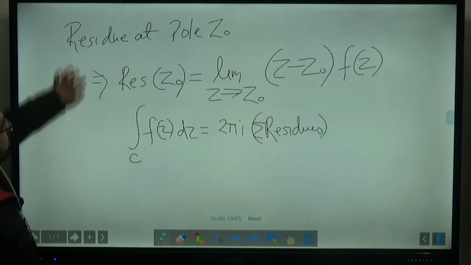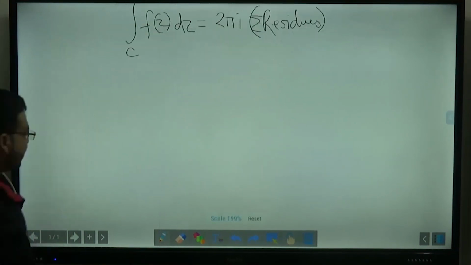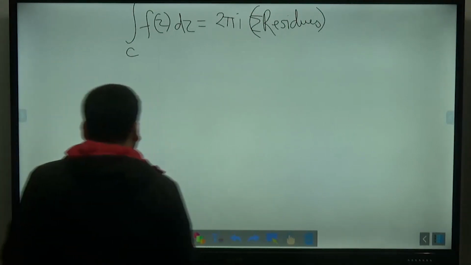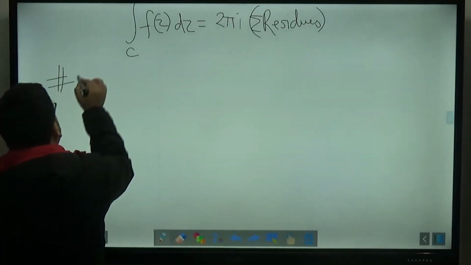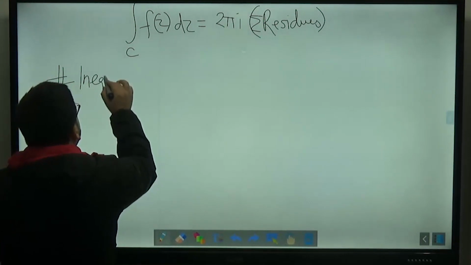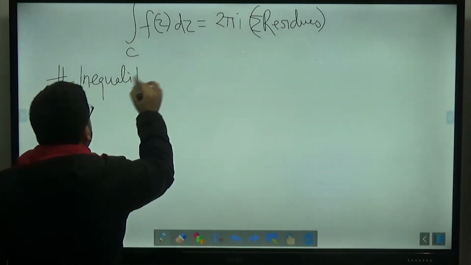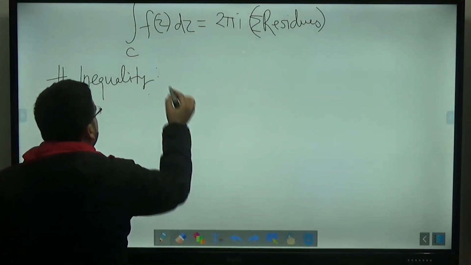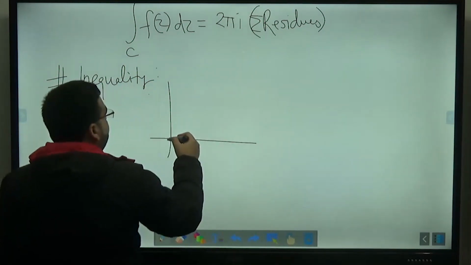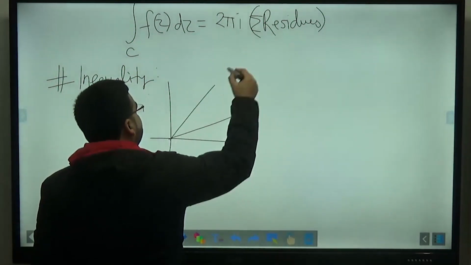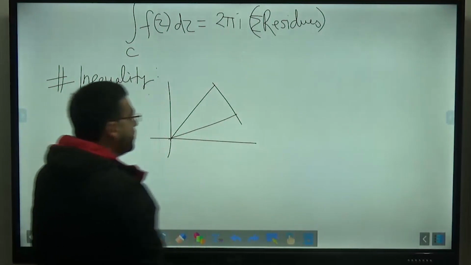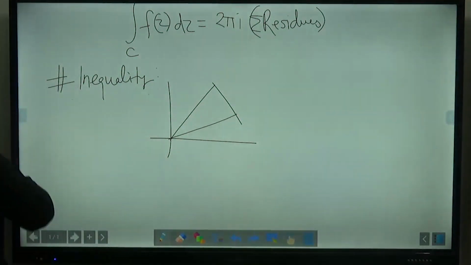After this, I told you about inequality in complex numbers. So inequality is also very simple. Inequality in complex numbers is a very small topic. Just write down this thing. For example, this is my complex number Z1 and this is my complex number Z2. So you know that the sum of two sides in a triangle should be greater than the third side. And ultimately we got some results.